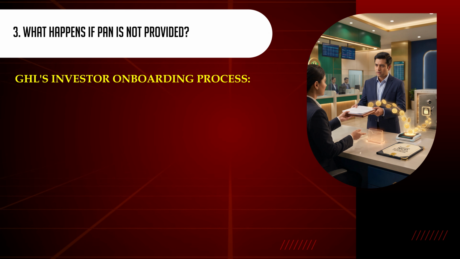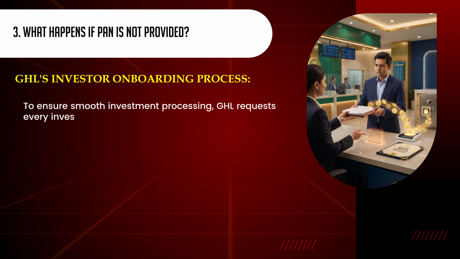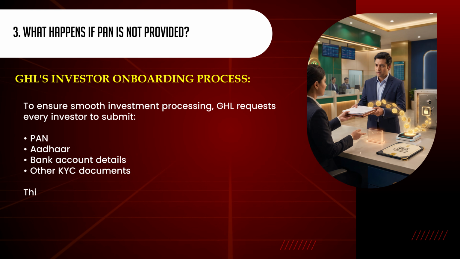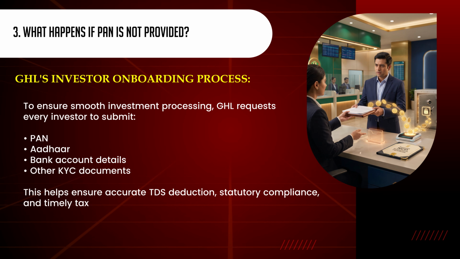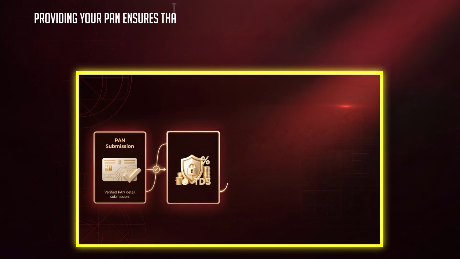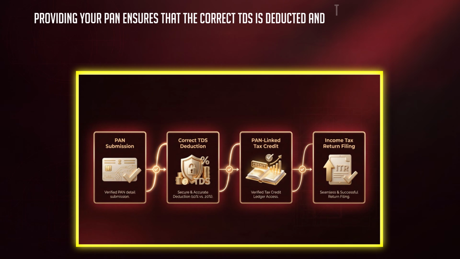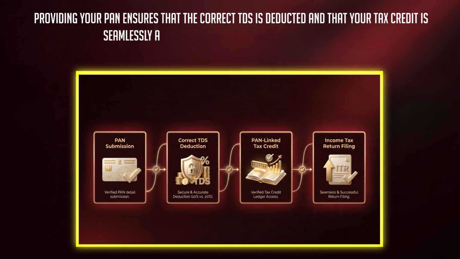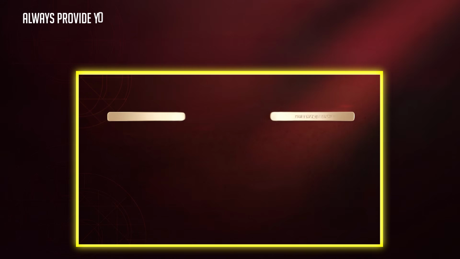GHL's investor onboarding process. To ensure smooth investment processing, GHL requests every investor to submit PAN, Aadhaar, bank account details, and other KYC documents. This helps ensure accurate TDS deduction, statutory compliance, and timely tax reporting. Important clarification. Providing your PAN ensures that the correct TDS is deducted and that your tax credit is seamlessly available when filing your income tax return. Always provide your PAN while investing.